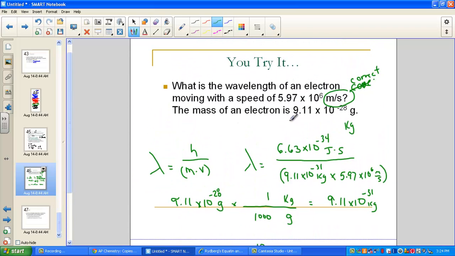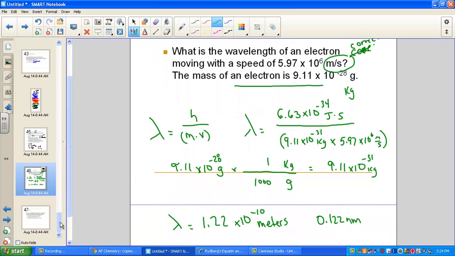This number here, mass of an electron, it's actually worth writing on your equation page because oftentimes in the homework spot, you're going to be asked to know that or to look it up. Continuously looking it up gets to be a little tedious. So if I were you, I would put on my equation page the mass of an electron and I would record it as a kilogram since you're going to have to convert it anyway. Mass of an electron, 9.11 times 10 to the negative 31 kilograms. That way you've got that standard and don't have to look it up again.